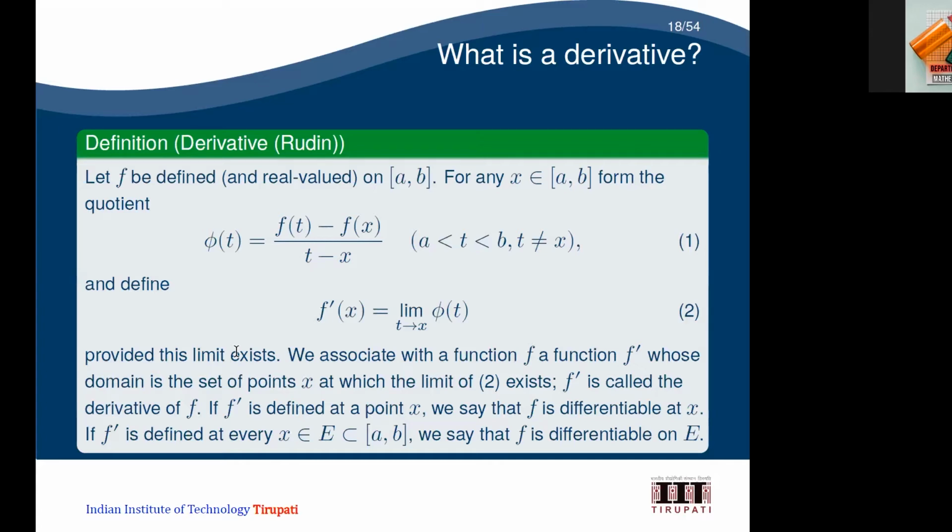So for each function f, he associates a function f dash, which is called the derivative, provided that the limit exists. The limit as t tends to x exists, then that is called f dash of x. That is the derivative definition which you might have seen in the volume. So this f dash is called the derivative of f. If f dash is defined at a point, then we say that f is differentiable at x. If f dash is defined at every point in some set, x belongs to E, a subset of (a, b), then we say that f is differentiable on E.